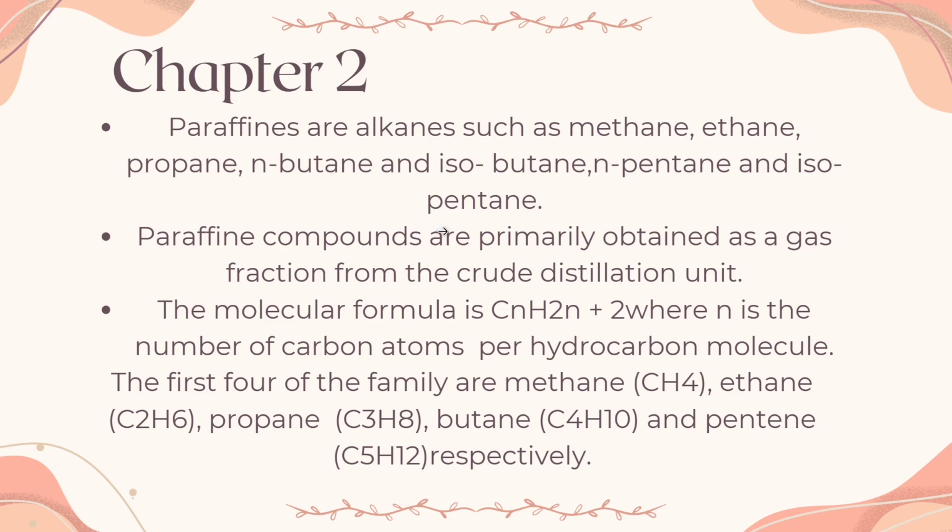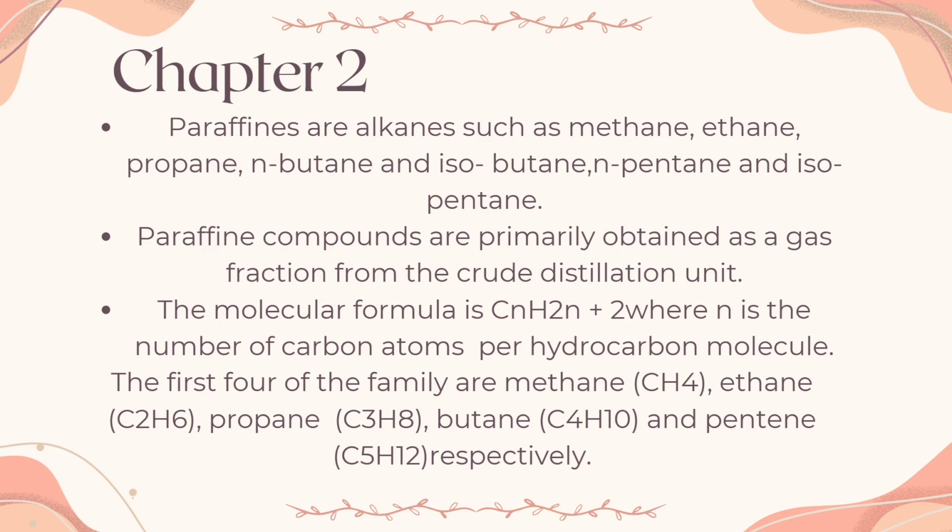They are saturated hydrocarbons. So when you see alkanes, you can memorize that they are saturated, and carbon-carbon bonds are single bonds, and they undergo substitution.